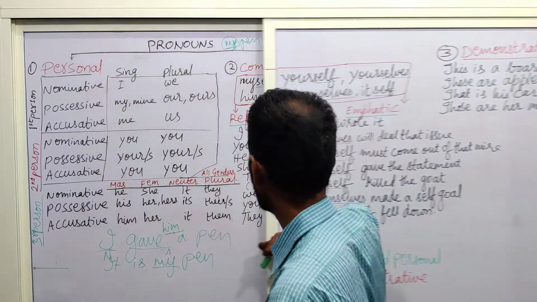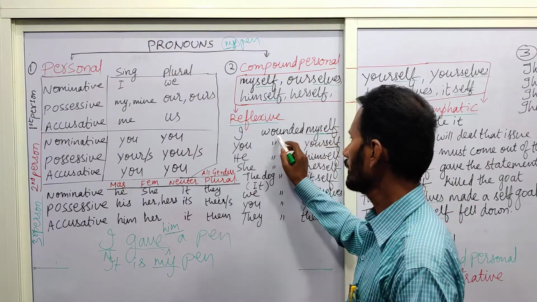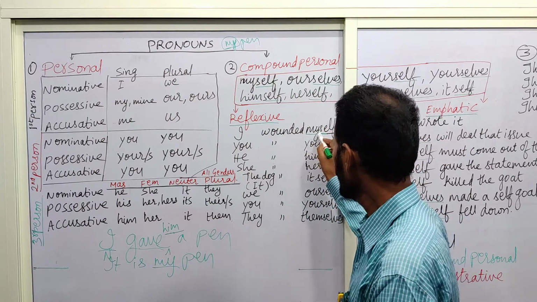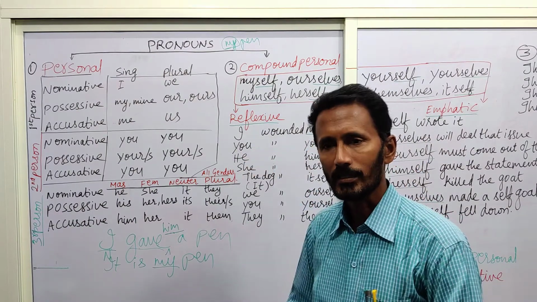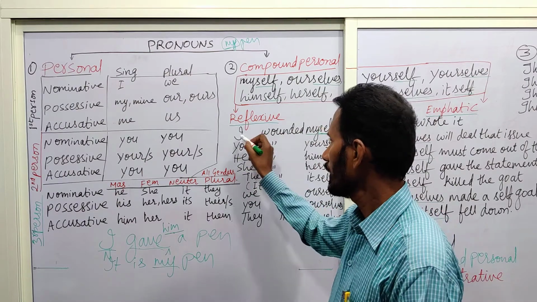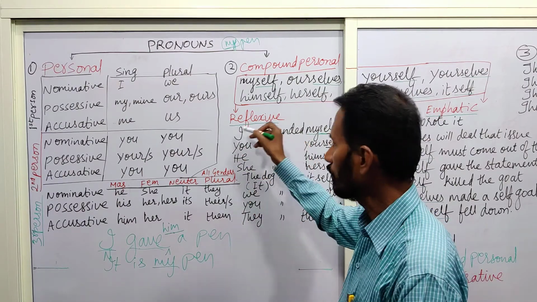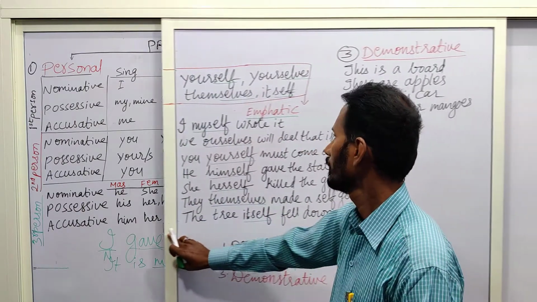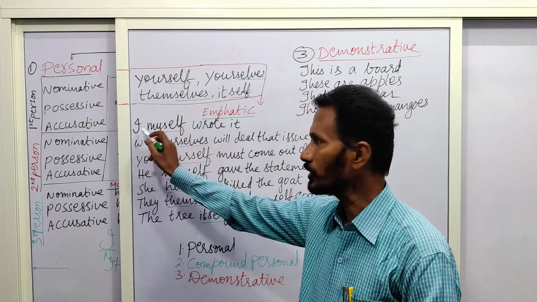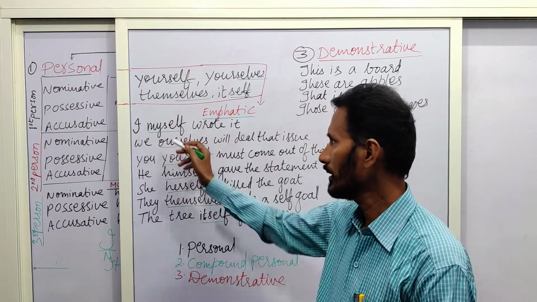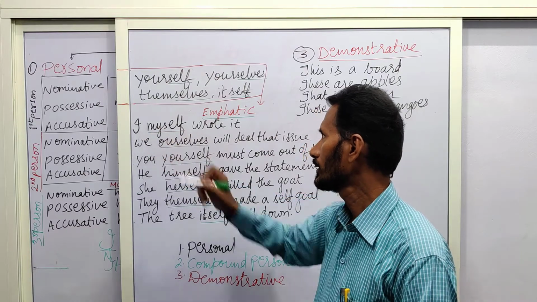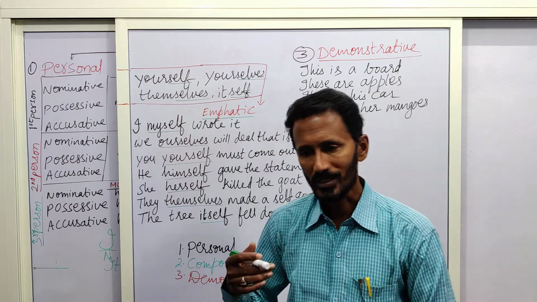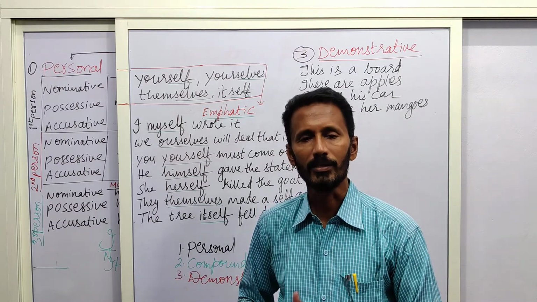Here, in the reflexive pronoun, after the verb, myself is used. This myself reflects about the action done by the subject itself, that is I. And here, adjacent to the subject, immediately after the subject, this emphatic pronoun is placed to lay emphasis or to stress the work done by the subject.